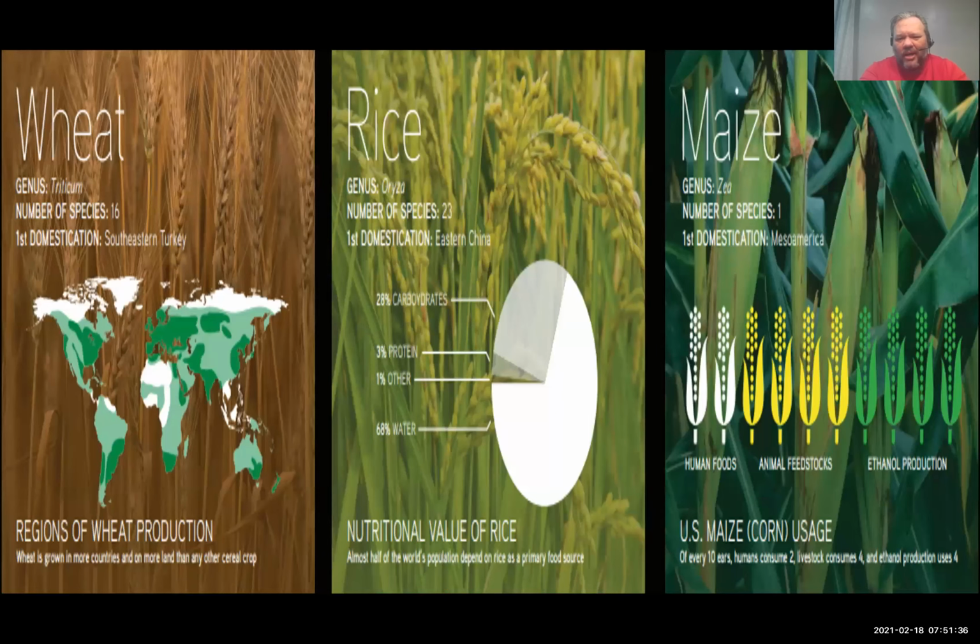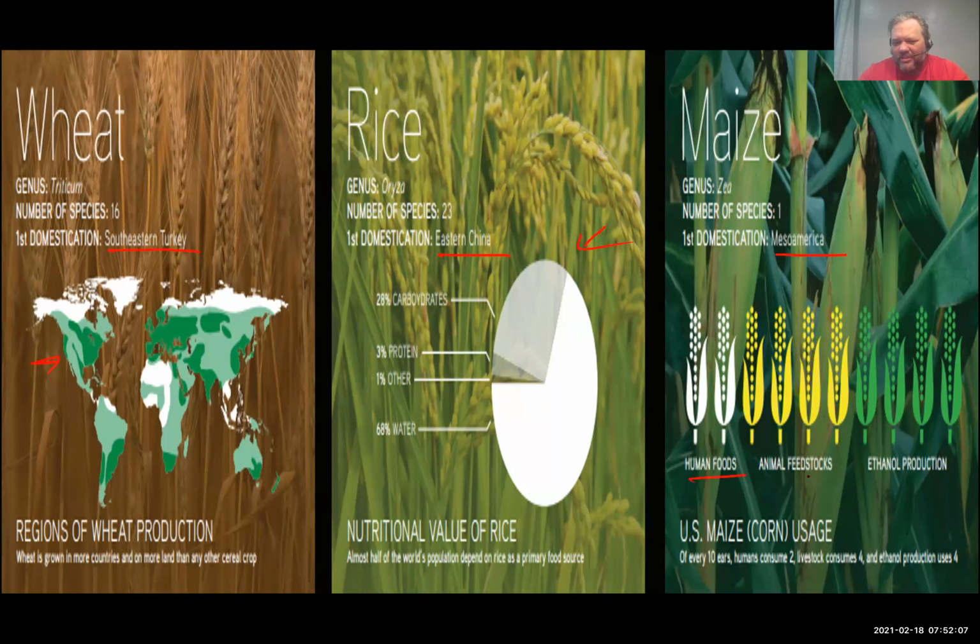Alrighty. And these are kind of the three big grains that are grown. And just a couple quick things. Here we have wheat. Take a look at all of the different areas where wheat is grown now. This is an immensely important crop for humans. We also have rice. If you take a look, here's the nutritional value of rice. This is why it's all over the place as well. And you can see the first domestication of wheat, southeastern Turkey. First domestication for rice was eastern China, and then corn or maize in Mesoamerica.